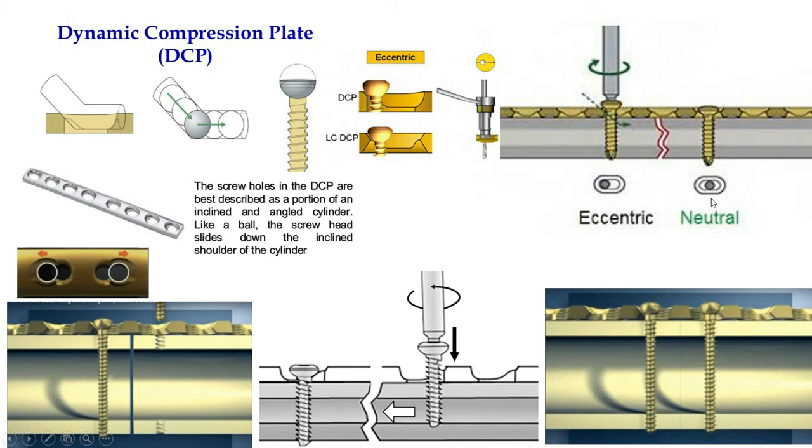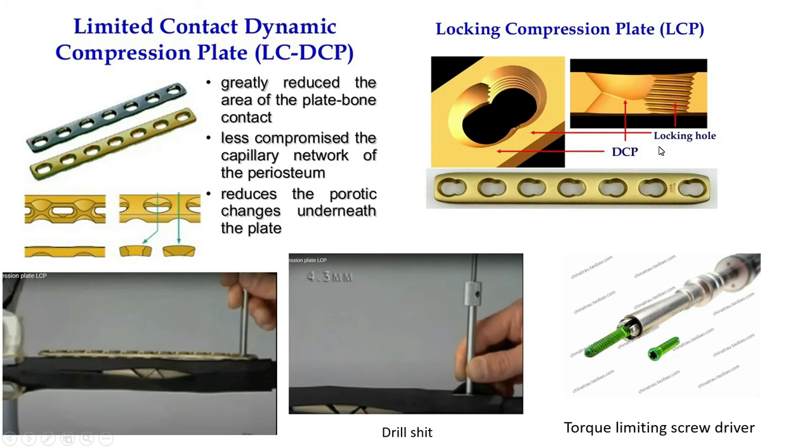But just understand, after giving a normal neutral screw, if we want to give compression in a transverse fracture, you have to do eccentric drilling. And after eccentric drilling, during screw engagement, there will be movement of the fracture. So you have to loosen the bone plate holding forceps to some extent, not very loose, but some extent. That will help the sliding of the bone plate and help compression of the fracture site.